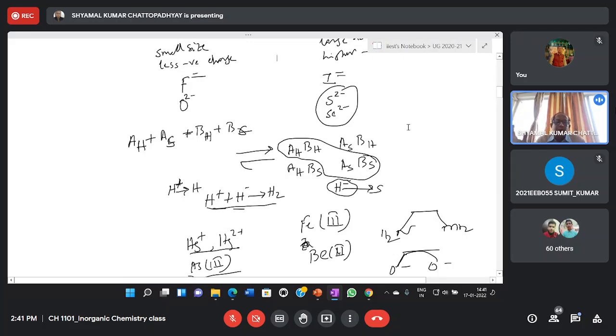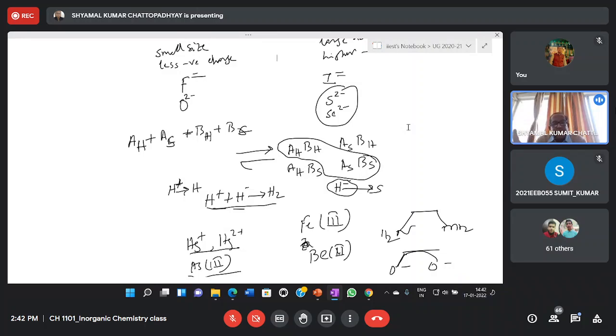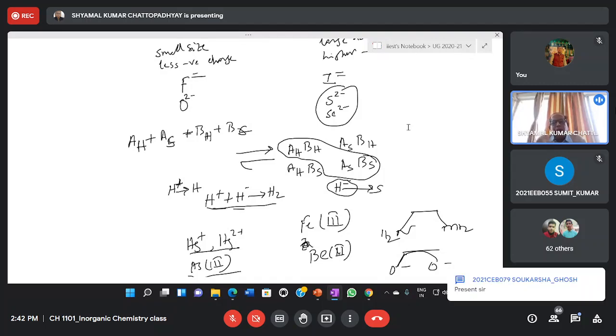So the rule is hard prefers hard, soft prefers soft. But remember, someone was asking a question just now. This hardness and softness has nothing to do as such with the acidity or basicity, because sometimes if the inherent acidity or basicity is quite strong, even the so-called hard-soft combination becomes quite stable.